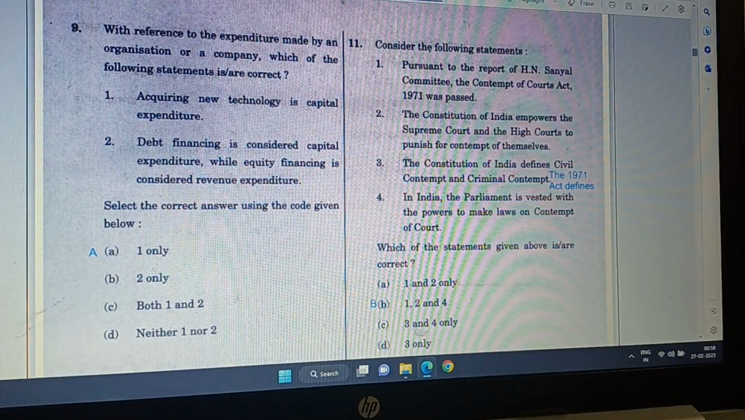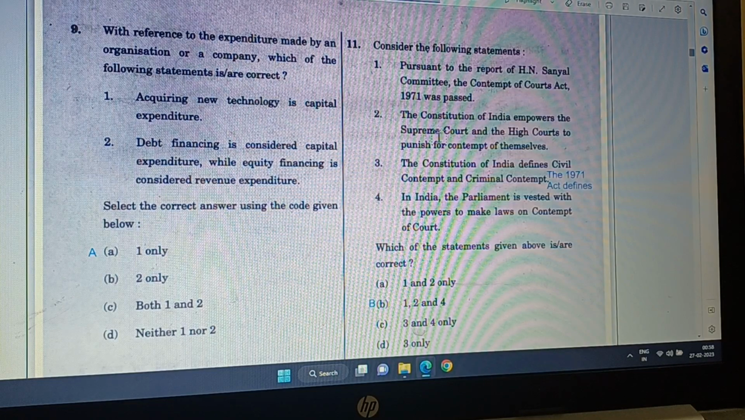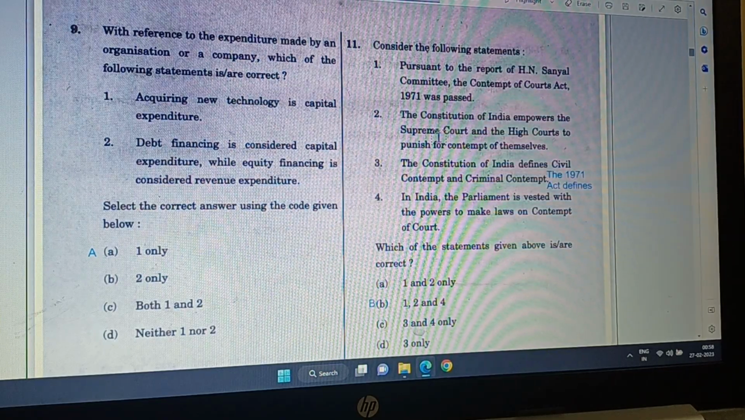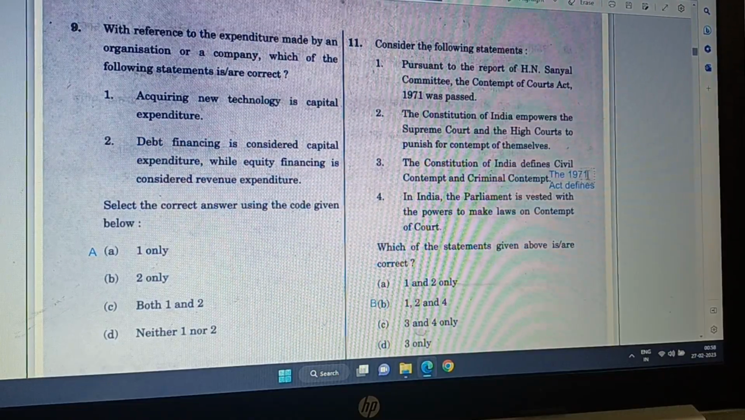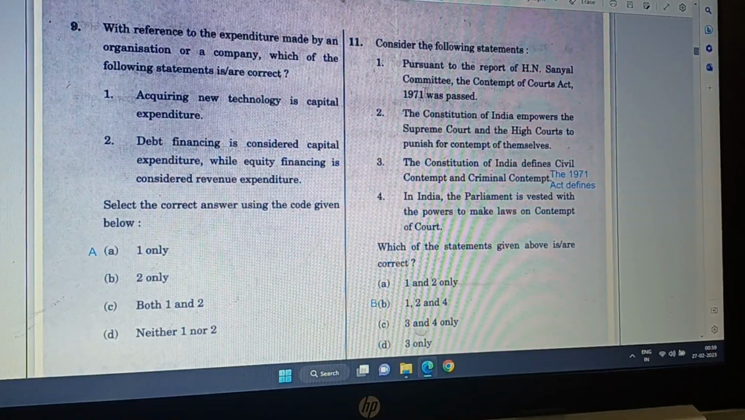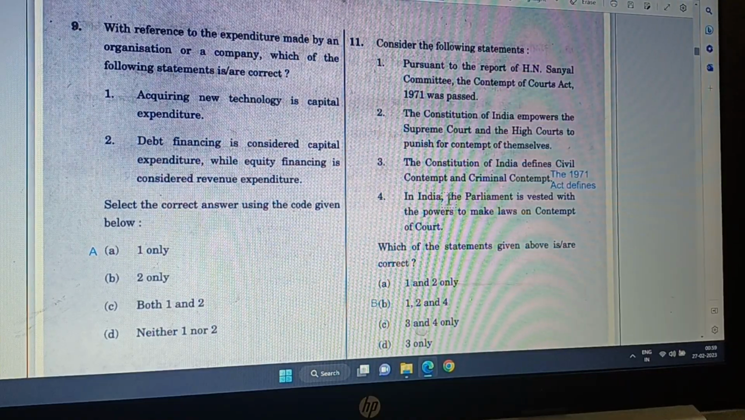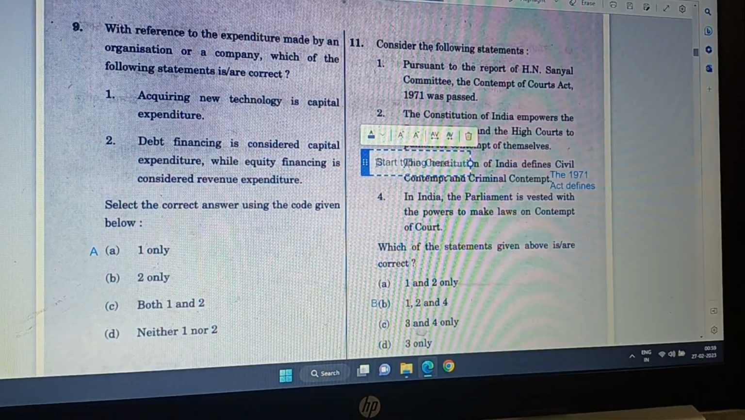And then you might have seen many contempts of courts, and then the person who does the contempt is summoned to the court and punished. Then third, the Constitution of India defines civil contempt and criminal contempt. No, it is the 1971 Act that defines, not the Constitution. This Act, which was passed in 1971, defines what is criminal contempt and what is civil contempt. So 3 is actually wrong.